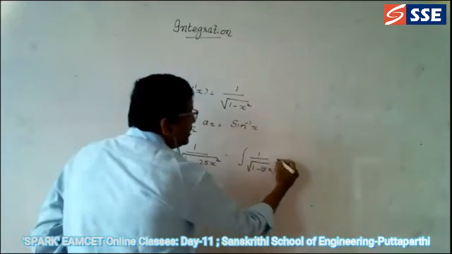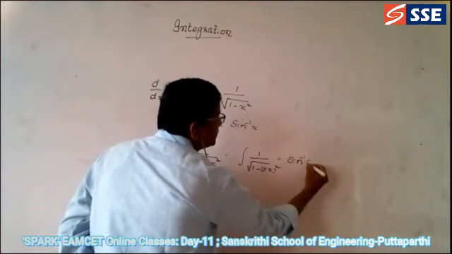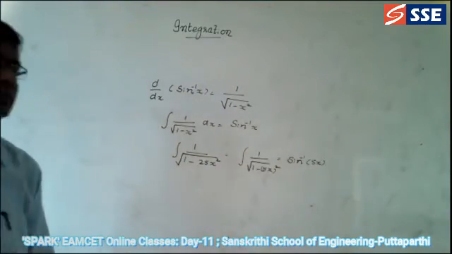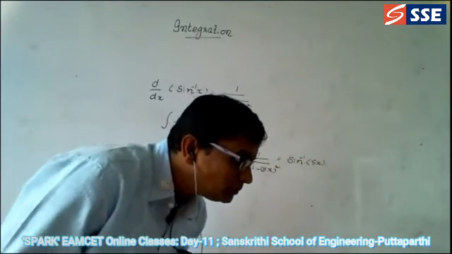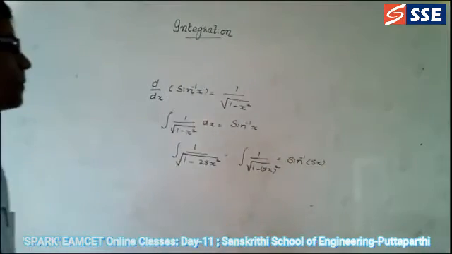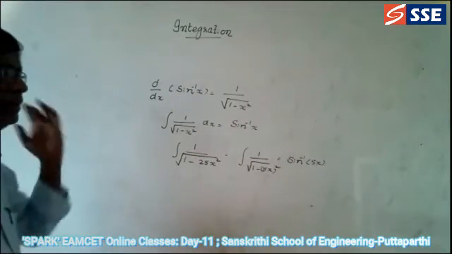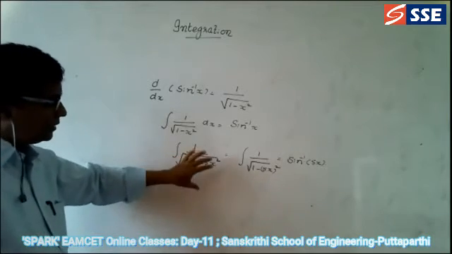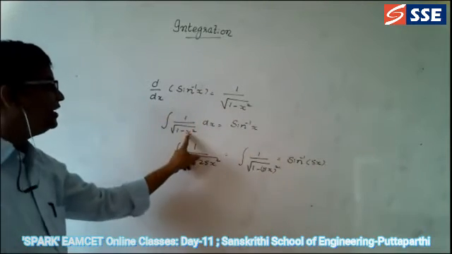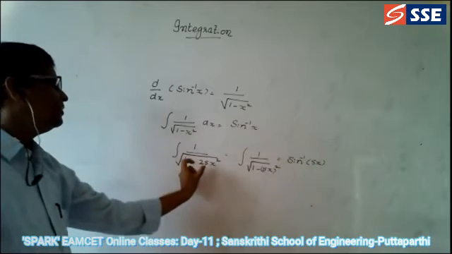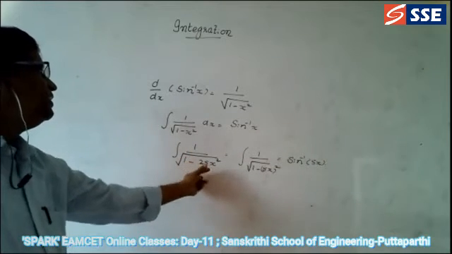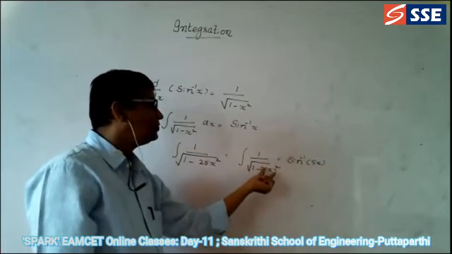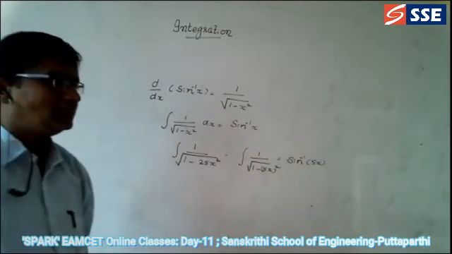So the answer is sin inverse 5x. That's all. Sin inverse 5x is the answer. Okay, don't go for divided by 5 again. Why? Because in the formula itself, if x is there, then x is here. Instead of x, what is there here? 25x square is there. That's why I am writing it as 5x whole square. That's why you can write down the 5x directly here.